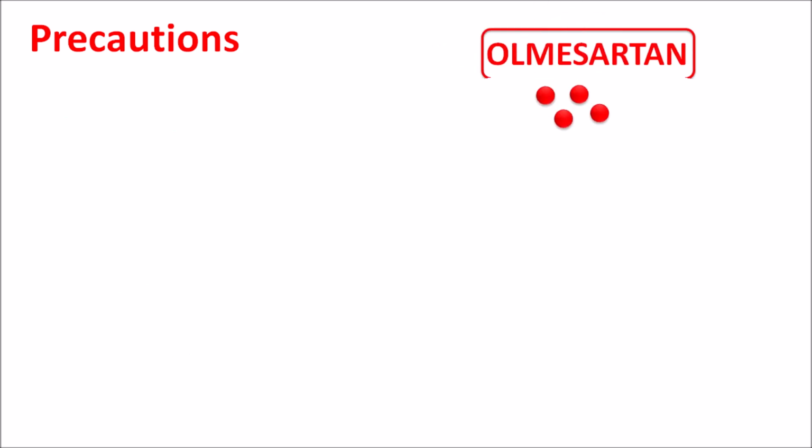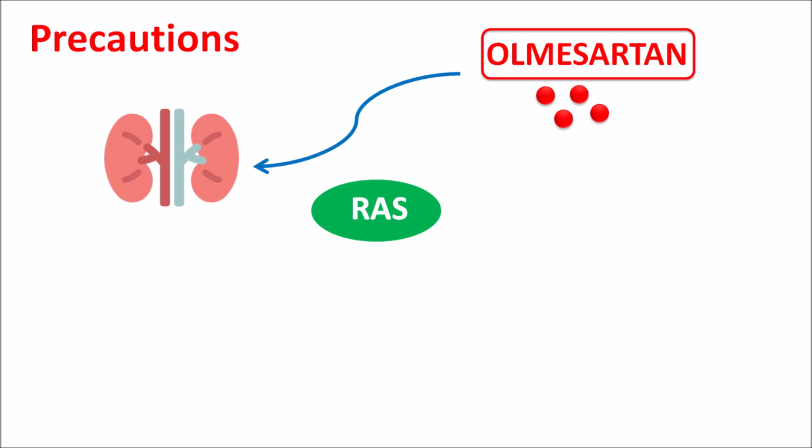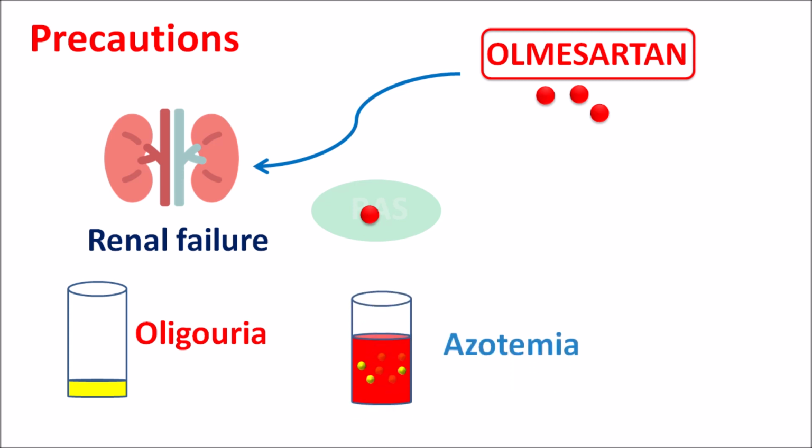Another important precaution is that this drug acts on the renal system. On the renal organ, it targets the renin-angiotensin system. Since this drug inhibits the activity of RAS, it may develop acute renal failure, resulting in a few other symptoms such as oliguria, decreased urinary output, azotemia, decreased blood urea nitrogen, and it can even produce hyperkalemia.